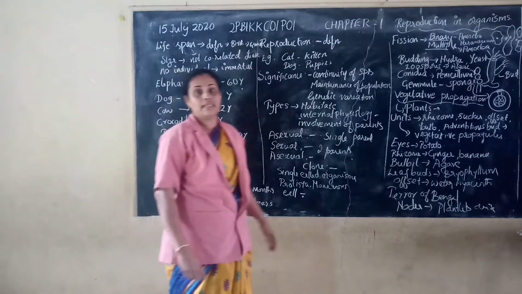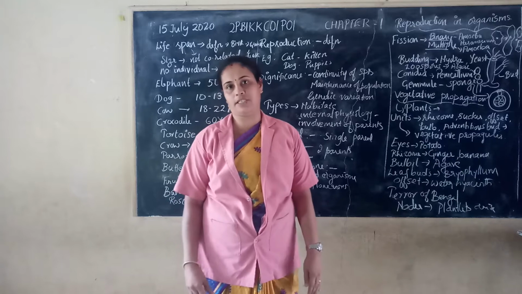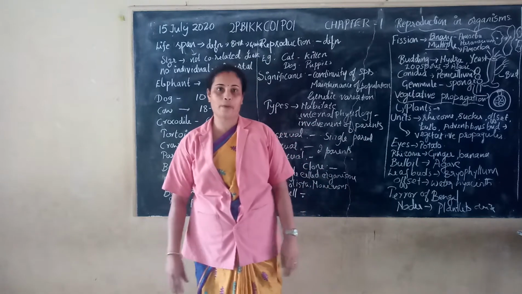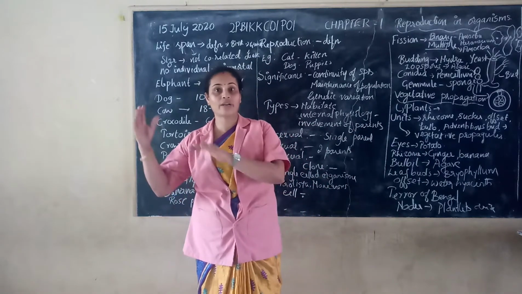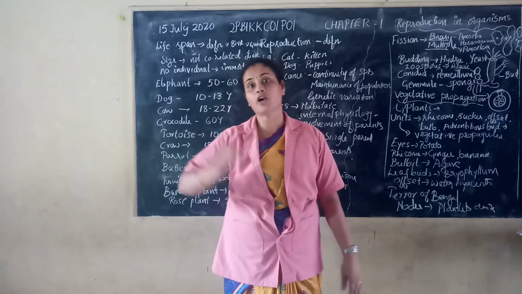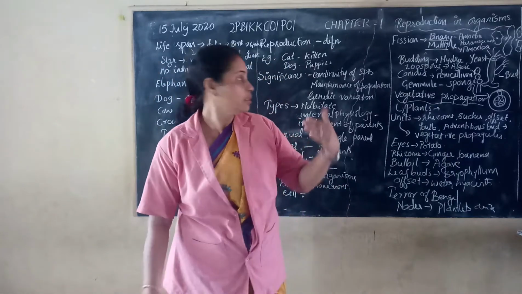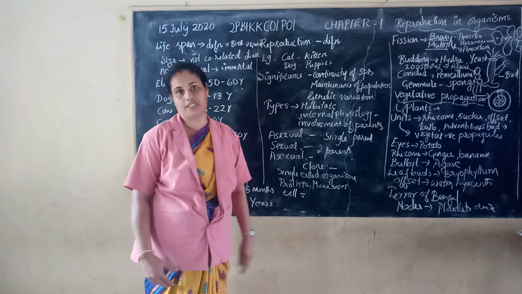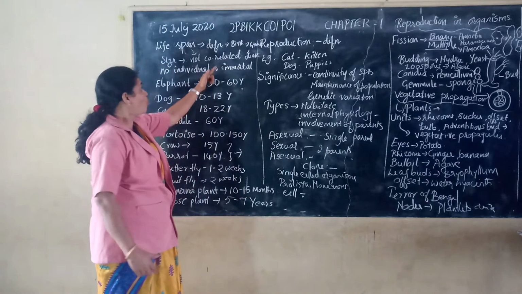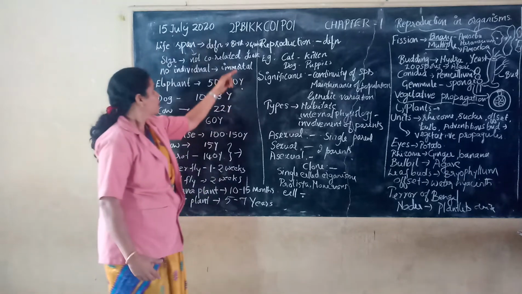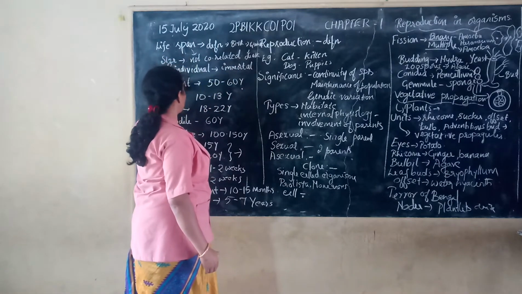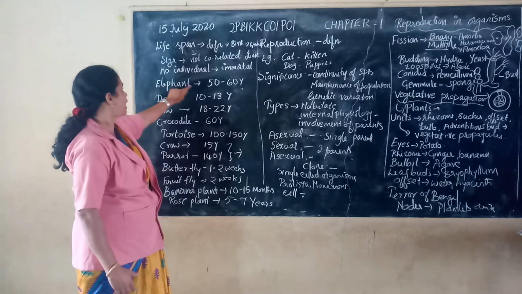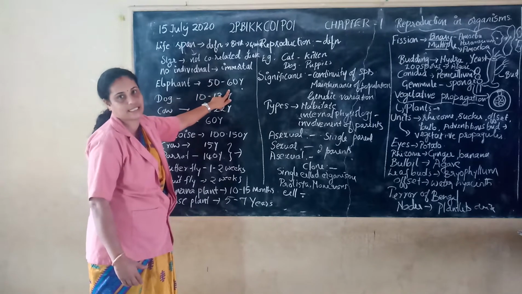So this lifespan varies from species to species. It's not the same. In lower organisms, you can see a shorter lifespan, whereas in complex or higher organisms, lifespan is somewhat more. Again, in case of plants, we can make out different lifespans in different species. The lifespan is not correlated to their size. Some of the organisms' approximate lifespans are given here. Just see, elephant has a lifespan around 50 to 60 years.